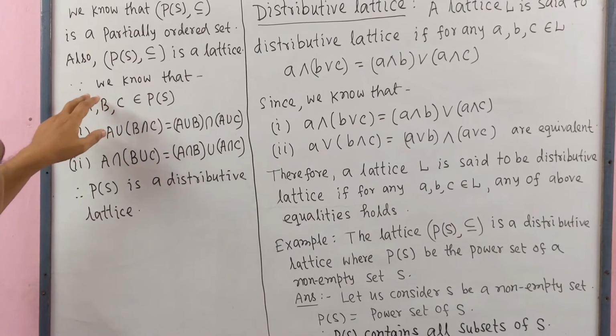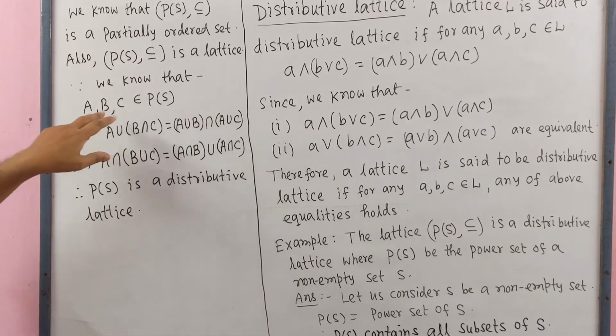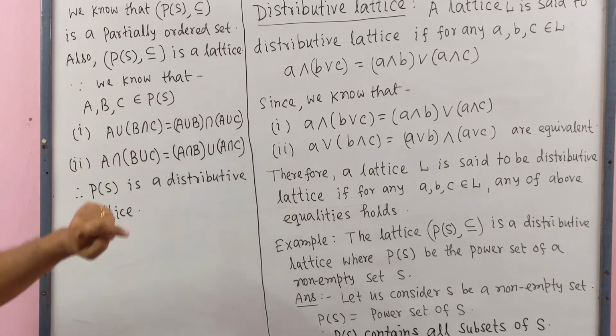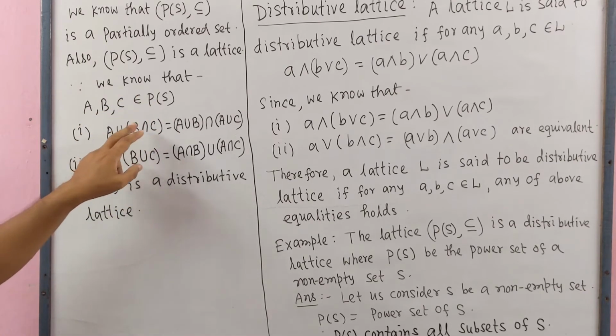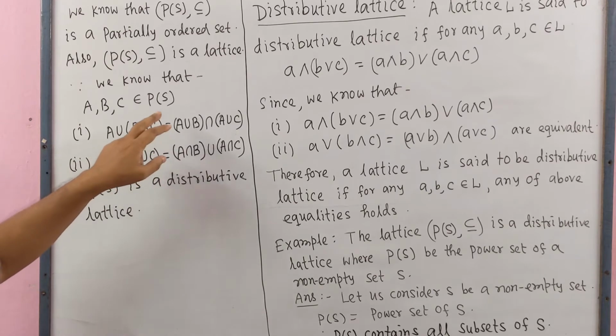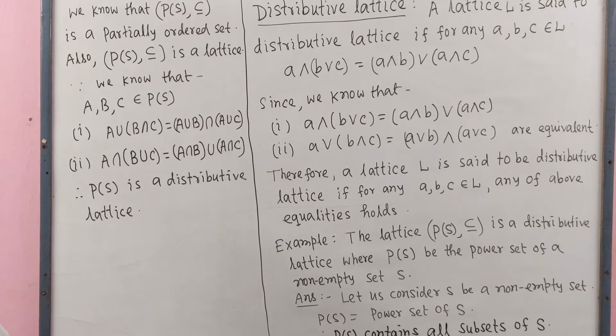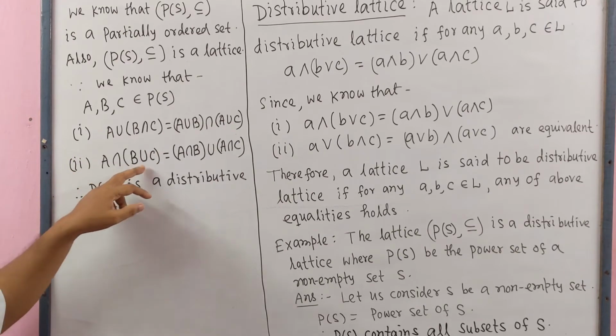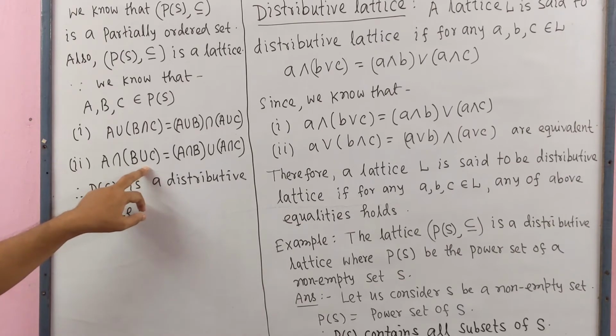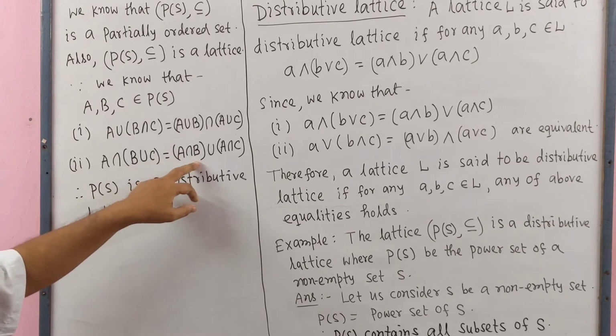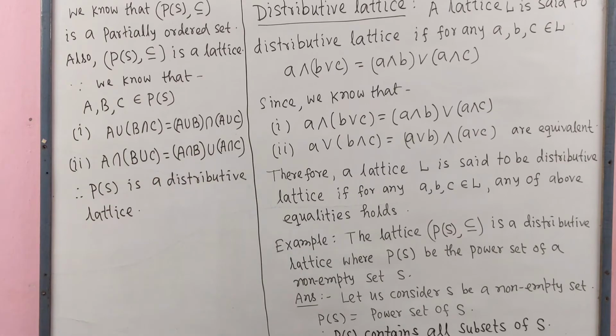And we know that for capital A, capital B, capital C belonging to PS, A union (B intersect C) equals (A union B) intersect (A union C). This is number one. Number two, A intersect (B union C) equals (A intersect B) union (A intersect C). Therefore, PS is a distributive lattice.